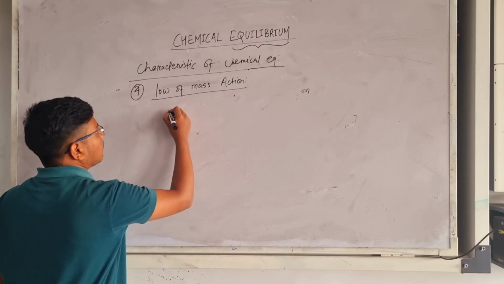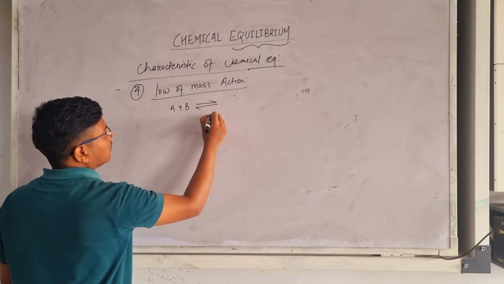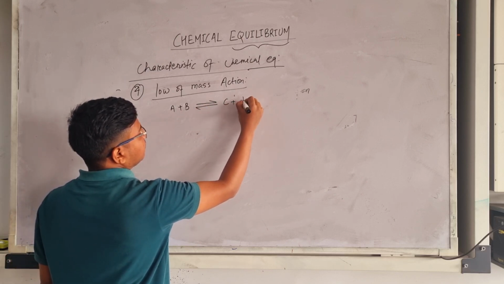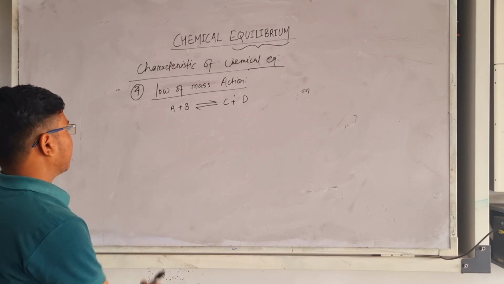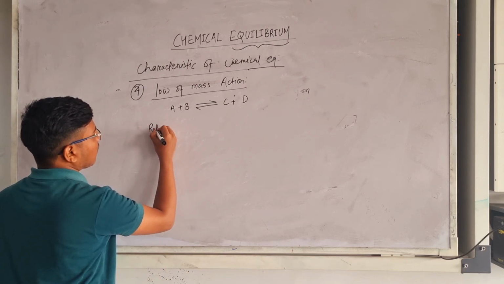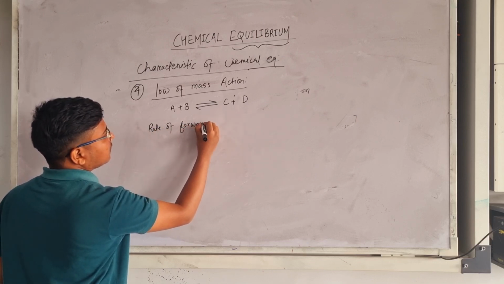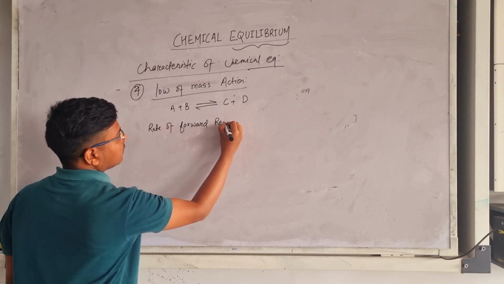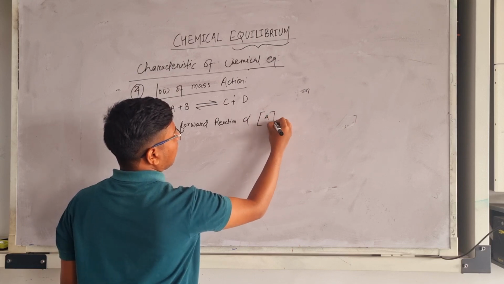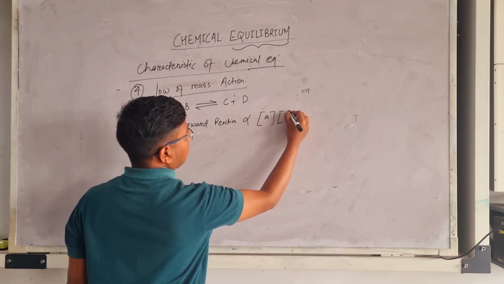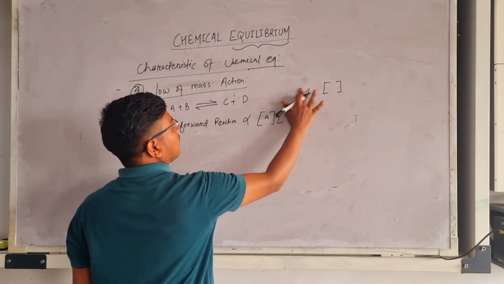Suppose A plus B is forming C plus D. Okay, so we can write here that the rate of forward reaction is directly proportional to the active mass of A into the active mass of B. Here this box denotes active mass.